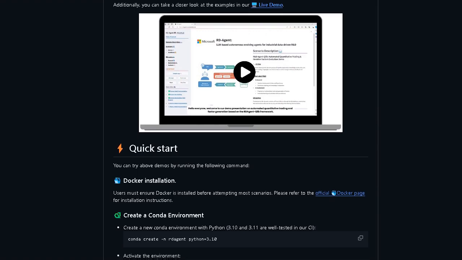Repository Microsoft/RD Agent description. Research and development, R&D, is crucial for the enhancement of industrial productivity, especially in the AI era, where the core aspects of R&D are mainly focused on data and models. README highlights. Live demo, demo video on YouTube, documentation page, papers, news. Kaggle scenario release: we release Kaggle agent. Try the new features.